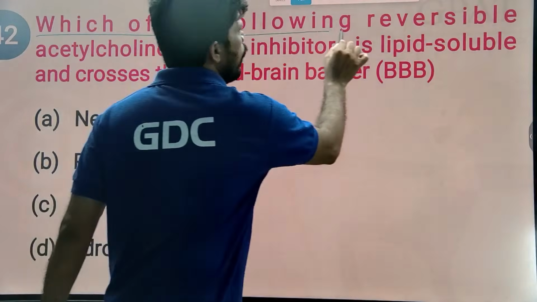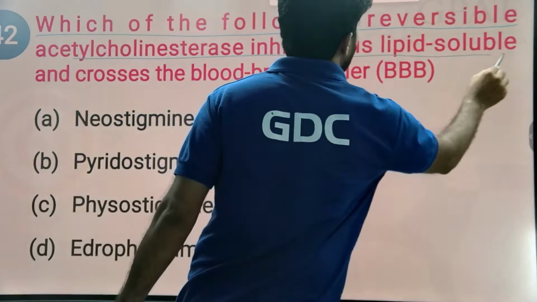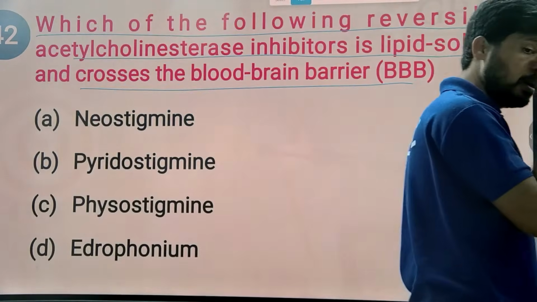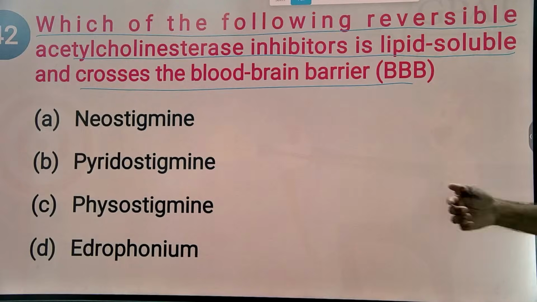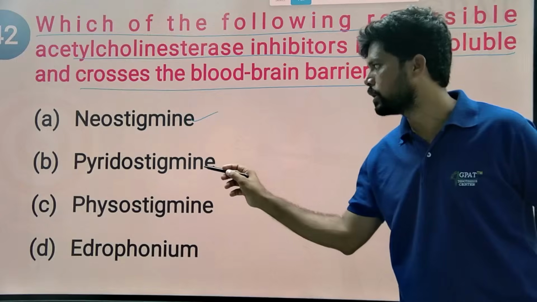Next, which of the reversible acetylcholinesterase inhibitors is lipid soluble and crosses the blood-brain barrier? Neostigmine is a quaternary ammonium compound, so no blood-brain barrier crossing.